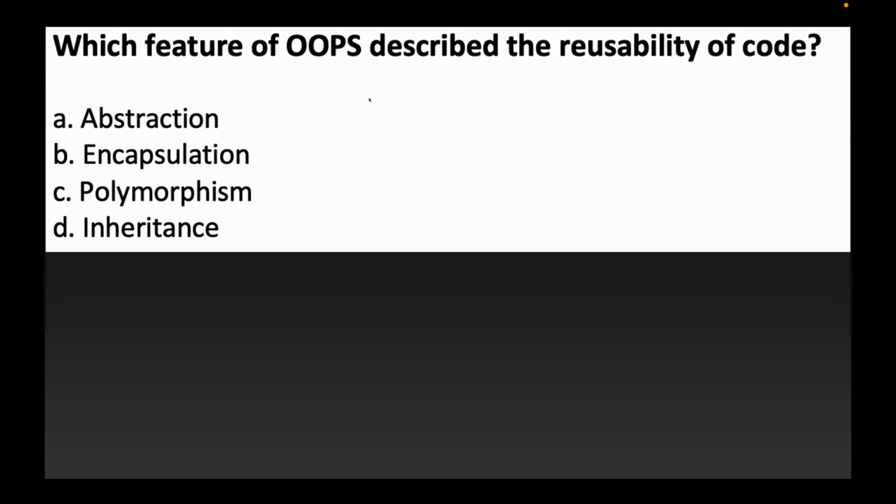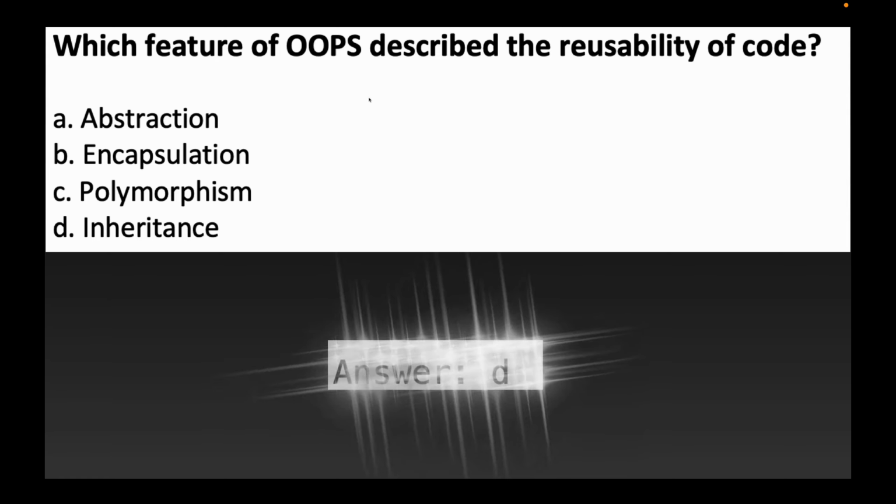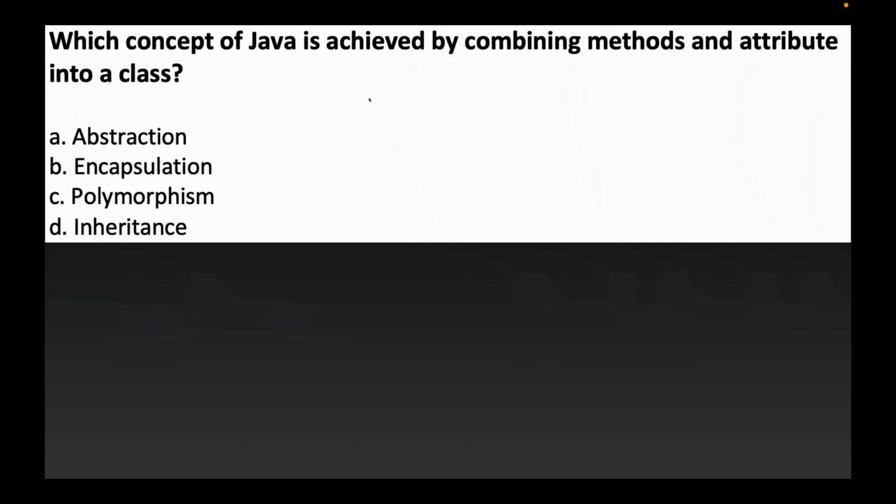Which feature of object-oriented programming describes the reusability of the code? Reusability means once you design the code, you use it again and again. This feature is described by which of the following options: abstraction, encapsulation, polymorphism or inheritance? So reusability of the code is done by option D, inheritance. Next, let's move towards the next question.